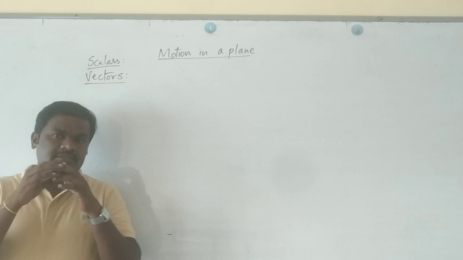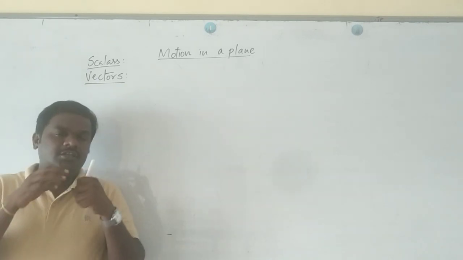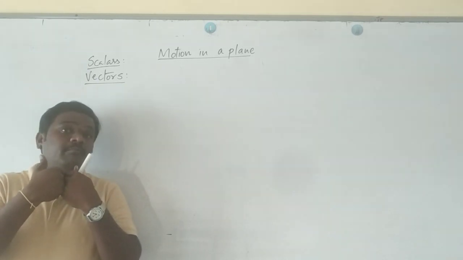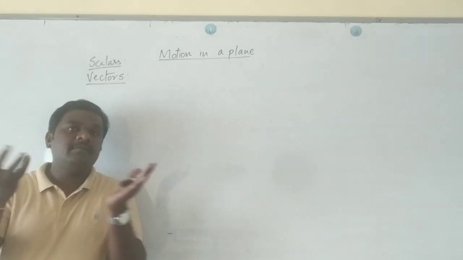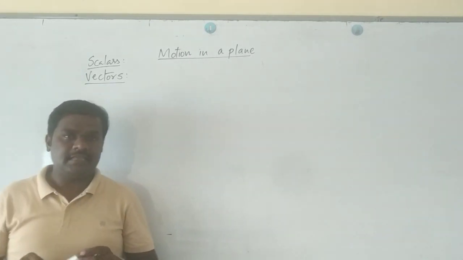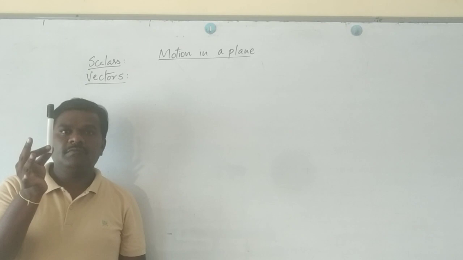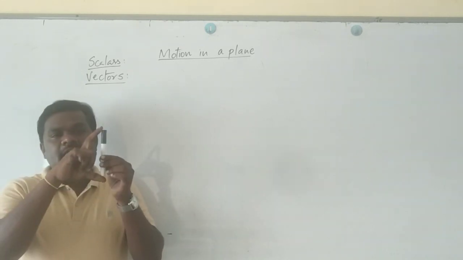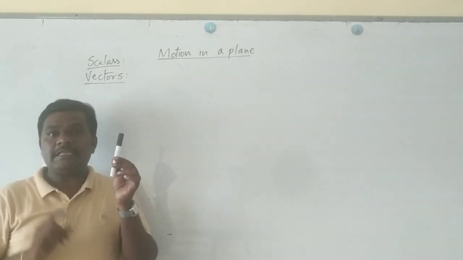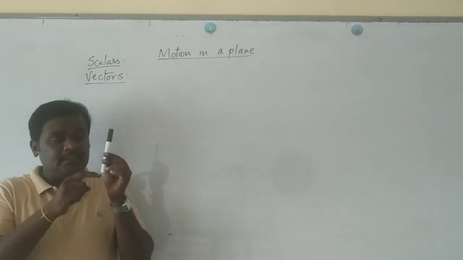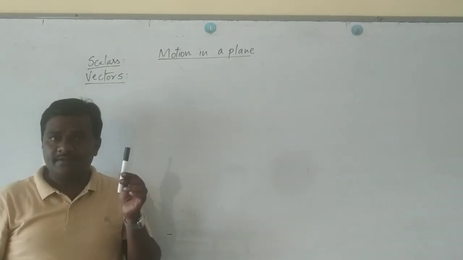Any quantity means anything in the space. If you are able to measure it, then the particular thing can be called a physical quantity. Let us take an example. This marker. Is the height of this marker measurable or not? Answer is yes. Hence, the length of this marker is a physical quantity.